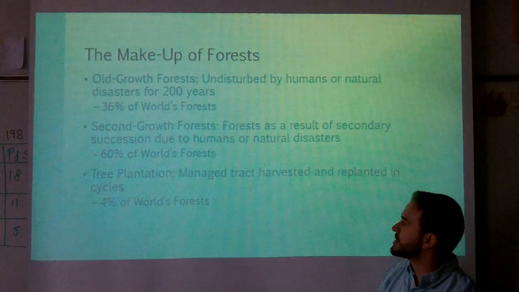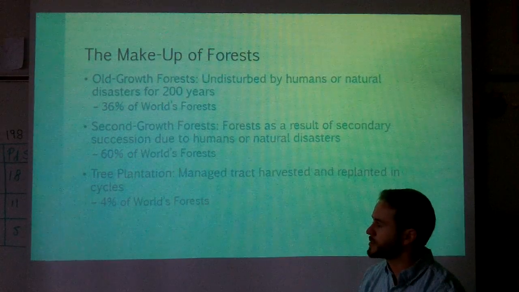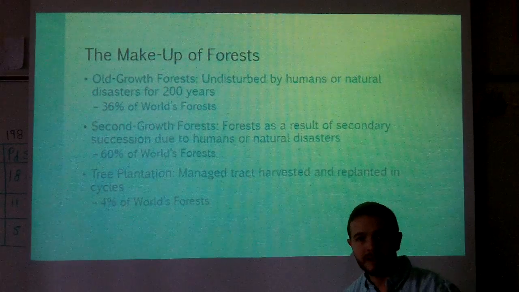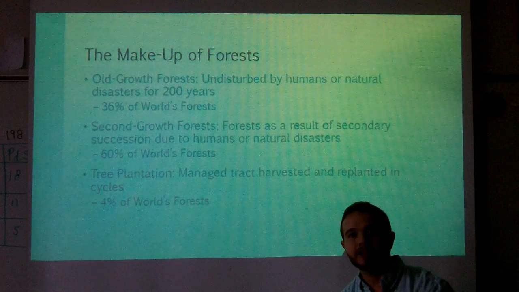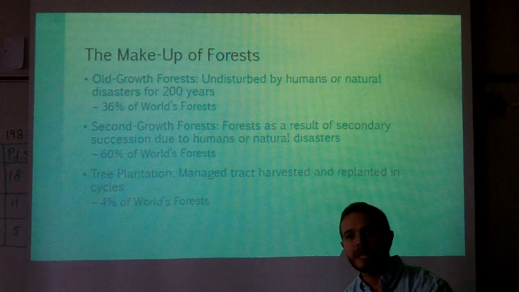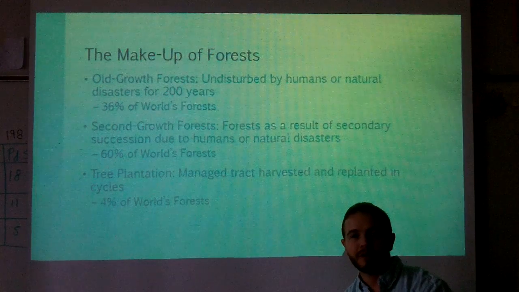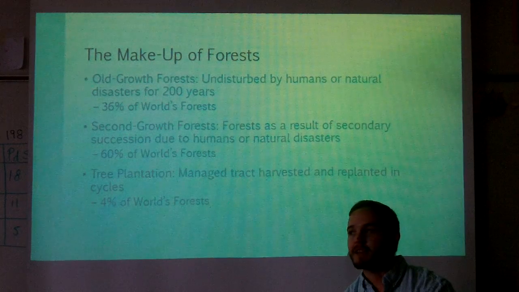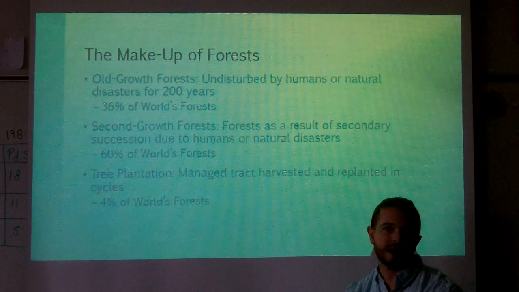And then tree plantations, managed tracts, harvested and replanted in cycles. It's only 4% of the world's forests. These are areas where it's just a farm where they plant trees, right? We do this a lot in the southeast United States because we can grow pine trees here. And if you recall from the activity we're doing right now, we're going out and measuring the carbon in trees. That reading told us that in the southeast, our pine forests can sequester about 3.8 billion tons of carbon a year. And a lot of that is some of these tree plantations where we grow pine trees for use in paper products, wood products, etc.